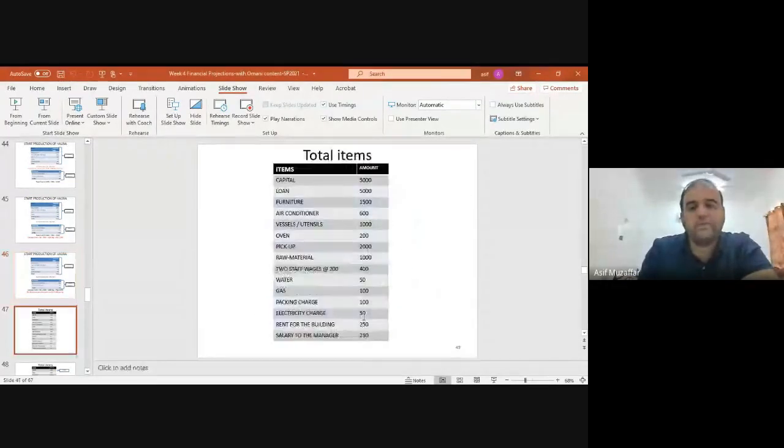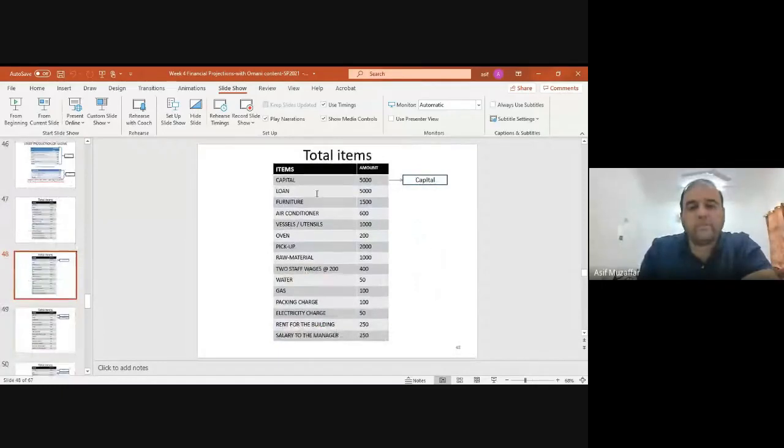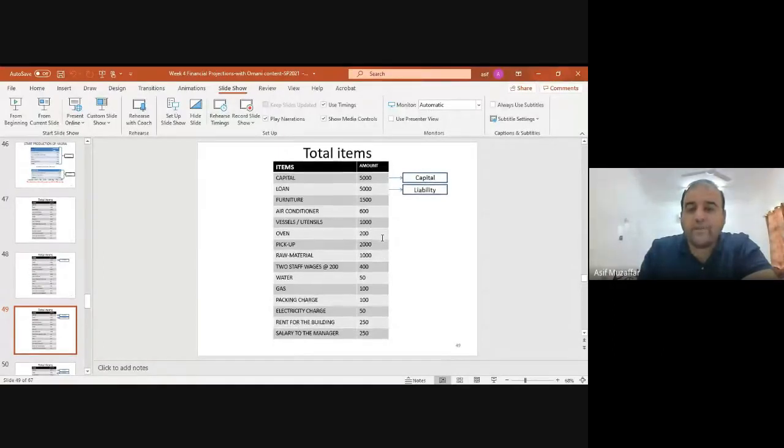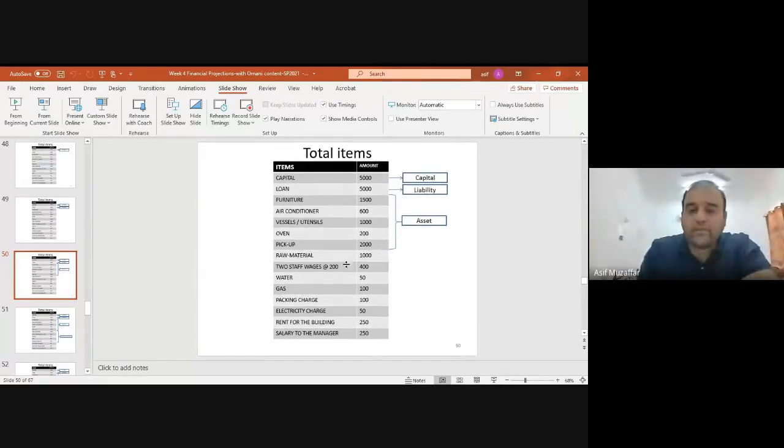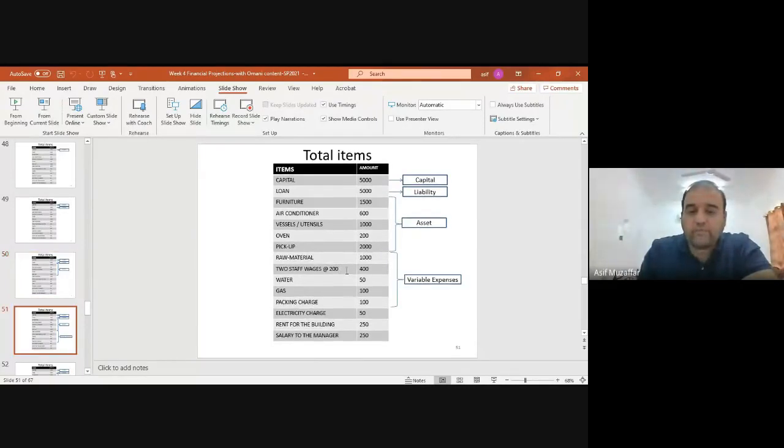So here is the balance sheet. First is the capital, 5,000 riyal. Then the loan liability is 5,000 riyal. Then furniture, air conditioner, vessels or utensils, oven, pickup. These are the assets, right? Then the direct expenses: raw material, 2 staff salary, water, gas, packaging charge.